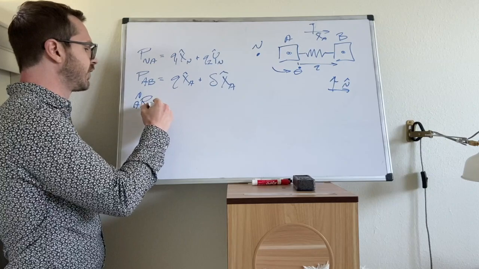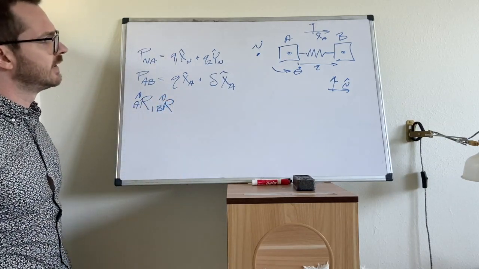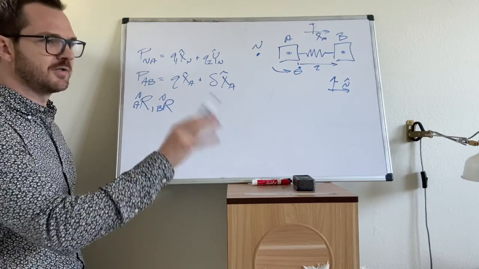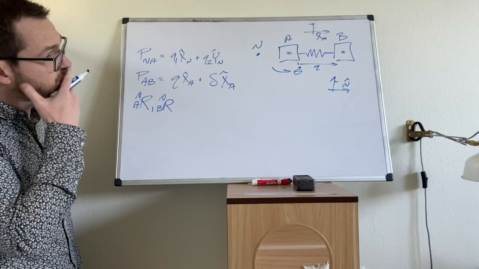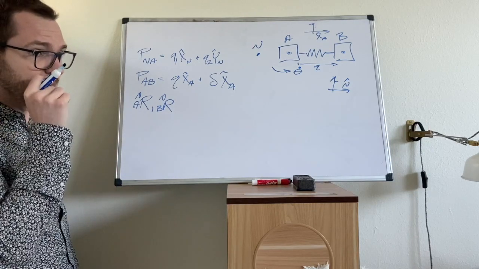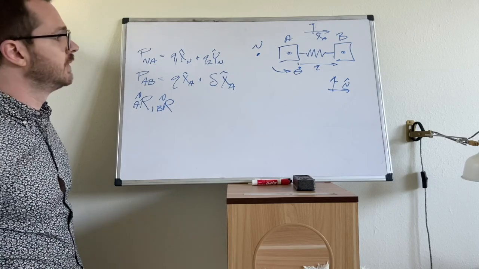Okay, what else would we need to do? Obviously, if you're doing the write-up, you need to define your rotations, and we're going to say that these two are equal to each other. They rotate together. What else? Constraints and degrees of freedom. Is there a constraint on this problem?